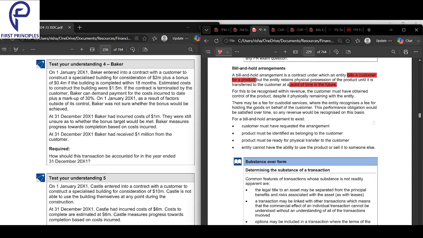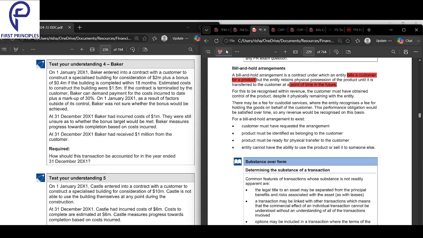So you recognize revenue only when goods are delivered and when control passes. Normal rule ये होता है। ये normal rule क्या बोलता है? Revenue recognized, for this to be recognized as revenue, the customer must have obtained the control of the product despite it physically remaining with the entity.